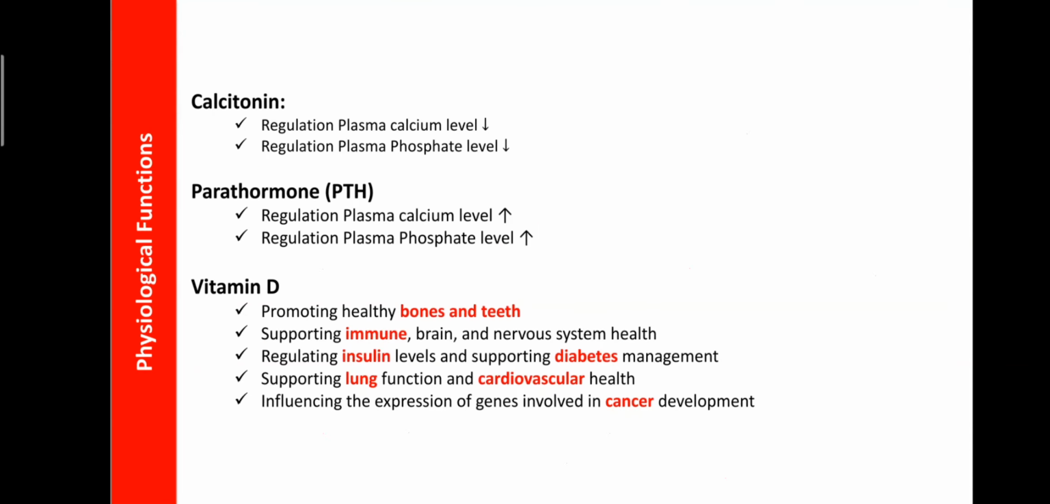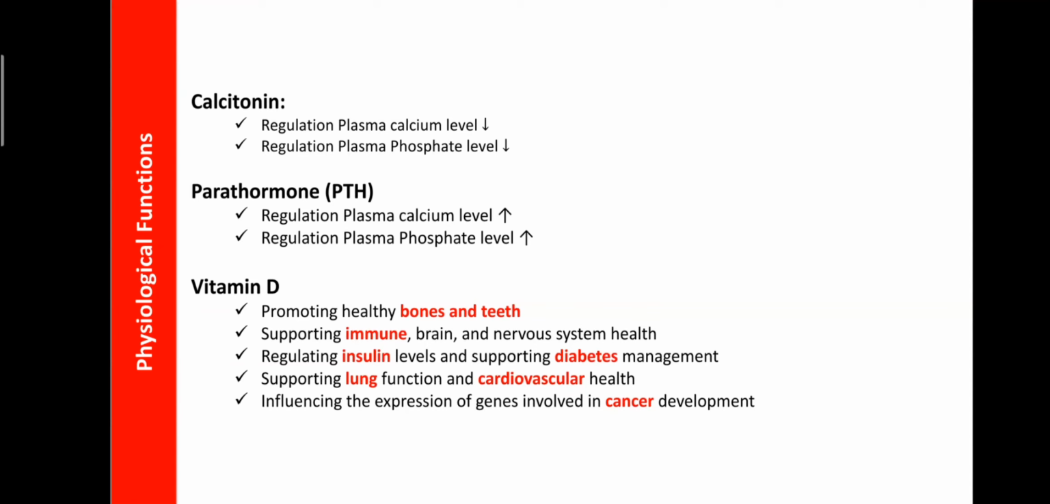Okay, so next is the physiological role. Calcitonin plays an important role in the regulation of calcium and phosphate. When their levels increase, they can be decreased by deposition on the bone or by enhancing their excretion. The second hormone, parathormone, also known as PTH, can enhance plasma calcium and phosphate by enhancing the release of calcium from the bone, or by enhancing reabsorption and inhibiting the excretion of calcium.